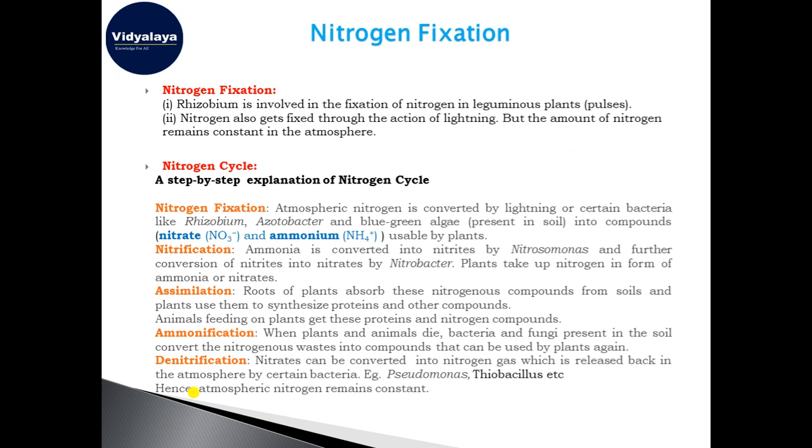Now here comes another step that is called nitrification, where the ammonia is converted into nitrites. The ammonia is converted into nitrites by the bacteria nitrosomonas, and further the conversion of nitrites is done by the nitrobacter into the nitrates, and this nitrate is the usable form. Plants can take up the nitrogen in the form of ammonia and nitrates only.